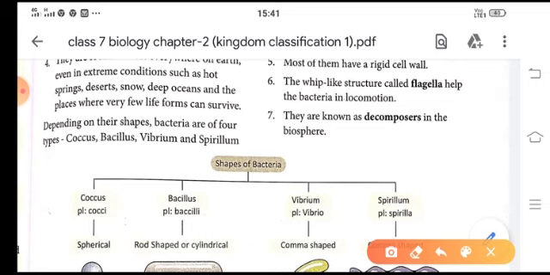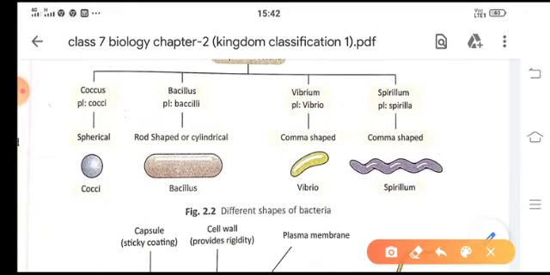Now these bacteria, depending upon the shape and the size, are again divided into 4 types: coccus, bacillus, vibrio, and spirillum. Children, as the name denotes, the shape of the bacteria gives the name of these microorganisms.